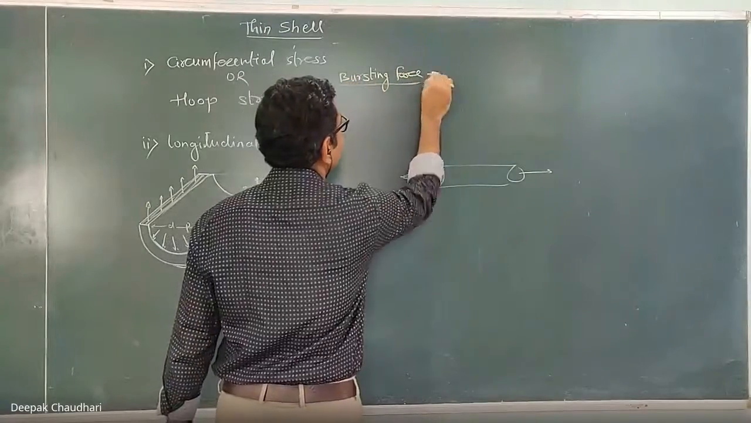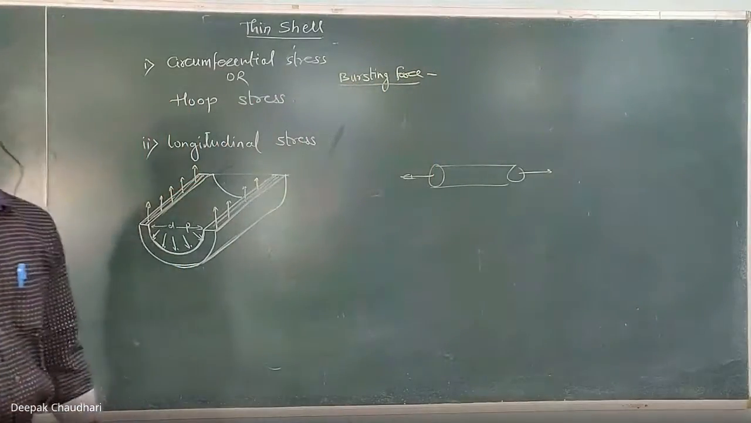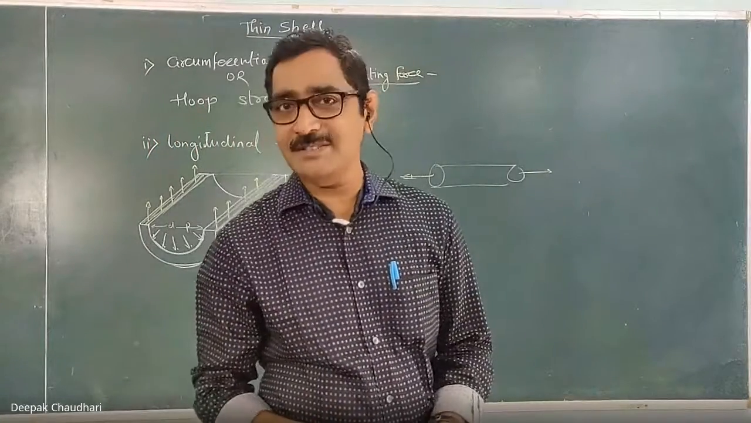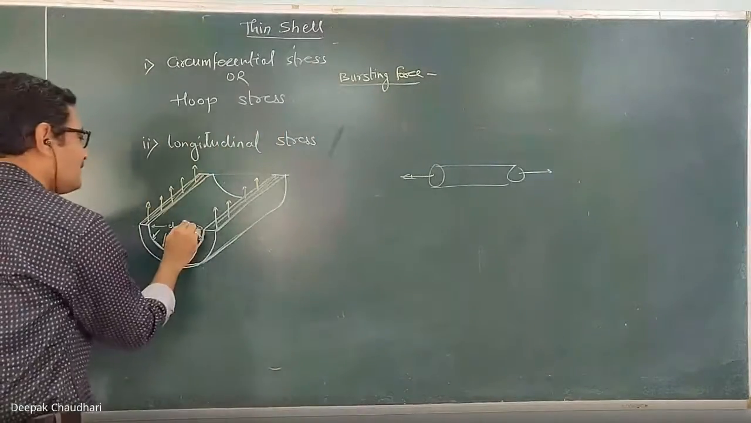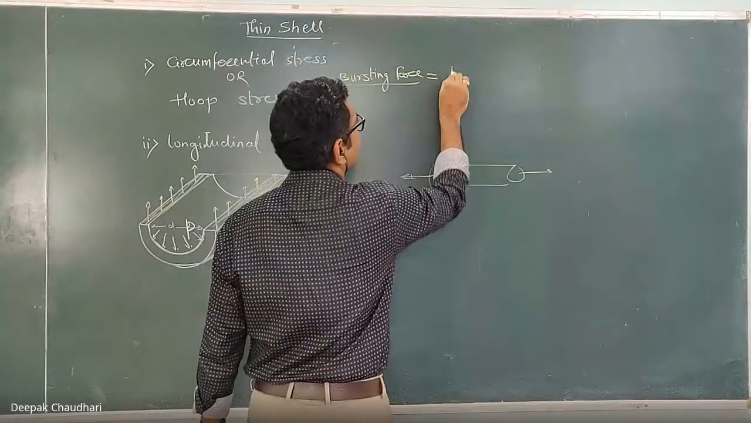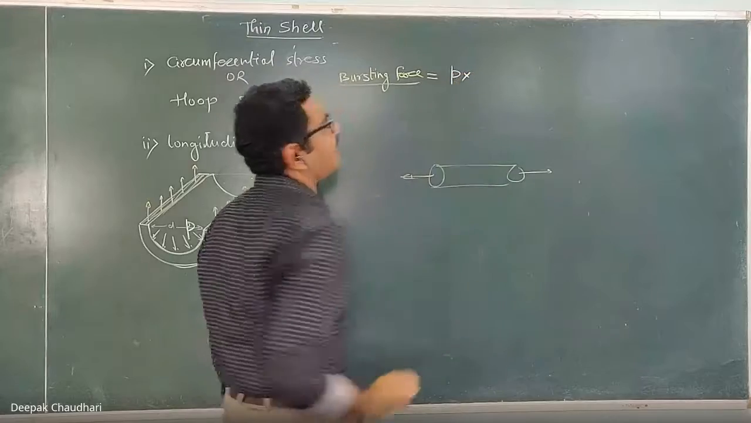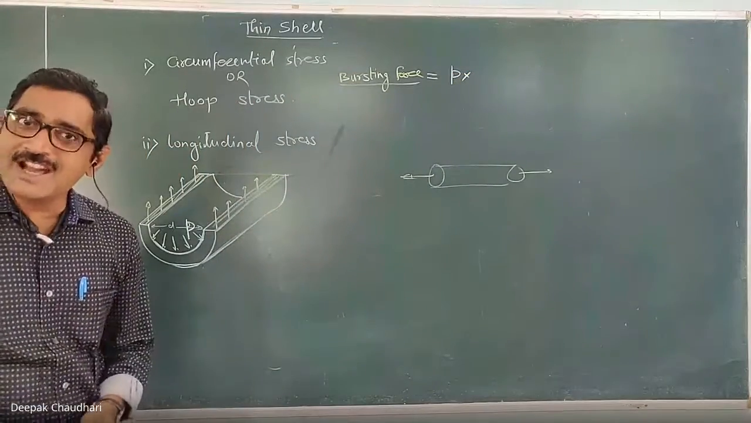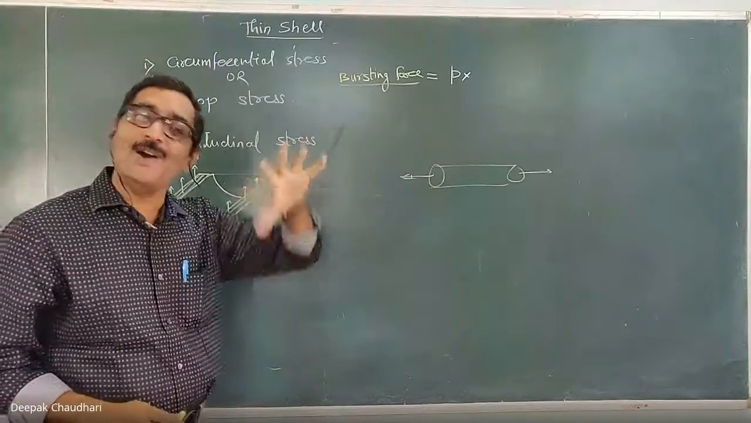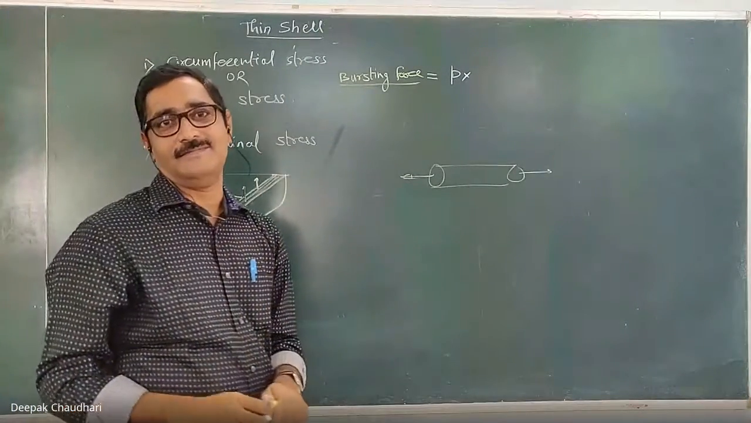Now how much is this bursting force? The bursting force is nothing but the intensity of the pressure into the area on which it is acting. So let the intensity of the pressure be small p. So bursting force equals small p into area. Which area? Not the resisting area. To calculate the bursting force, it is the area on which that pressure is acting.